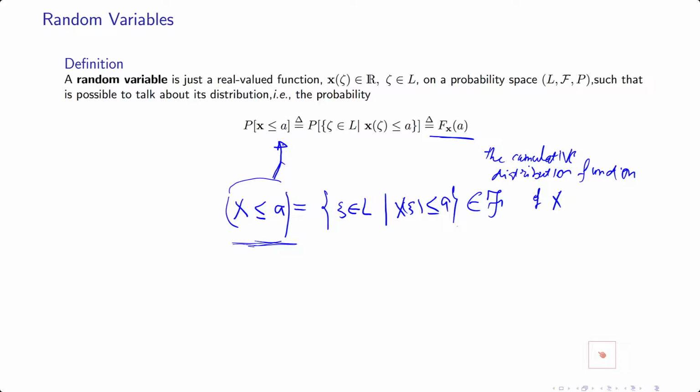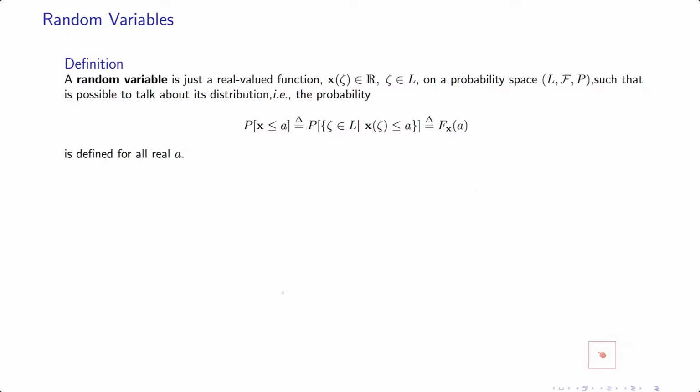The CDF is defined inside the definition of a random variable, and it is based on this probability space, because as soon as this is a member of your sigma algebra, this probability is meaningful, and then X has a CDF. We may not have this CDF otherwise, so the CDF is associated to the random variable via this probability measure that you have defined.